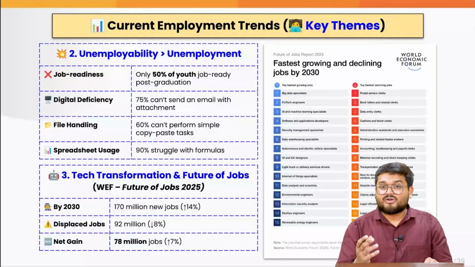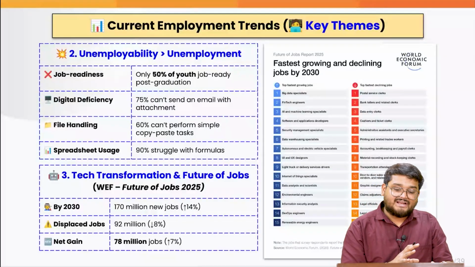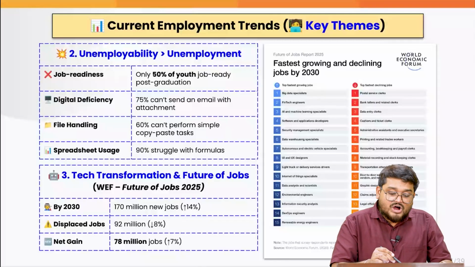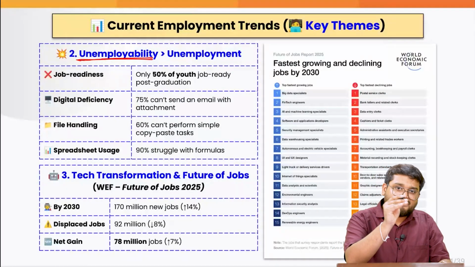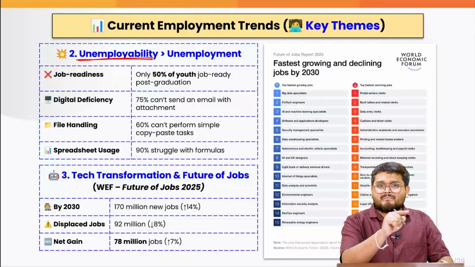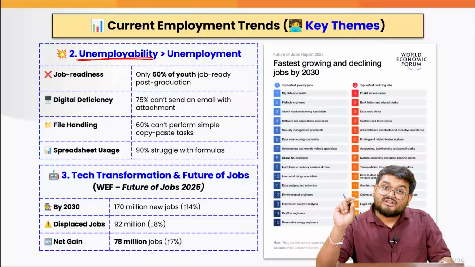Next, when we are talking about the quality of employment, the authors are highlighting that in the country we have an issue of growing unemployability. That means that a person who is working at your factory may not possess the required skills for the future.